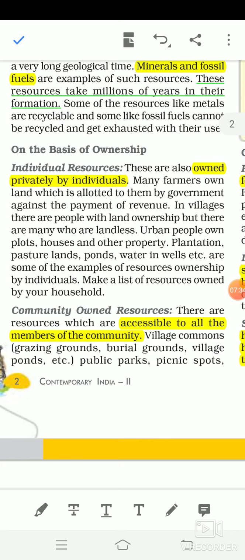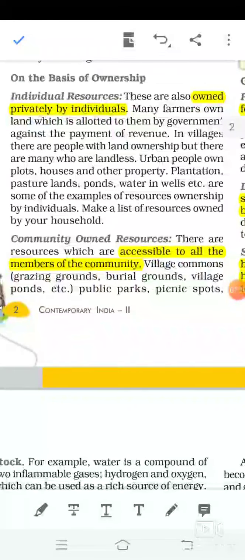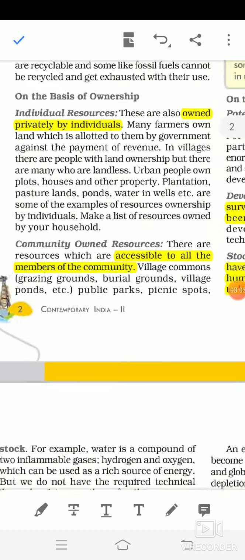So this is the individual resources. Then community owned resources means it is accessible to all the members of the community. Accessible to all the members of the community means the whole society can use that one. There is not any restriction on that one, such as grazing ground, burial ground, village pond, public park, picnic spot. These things are open for all. The whole community can use that one. So it is a community owned resource.